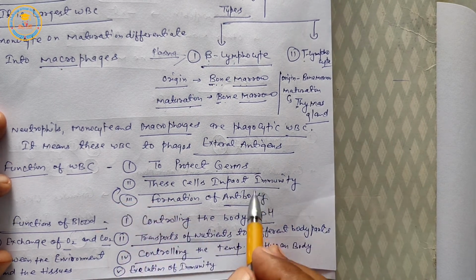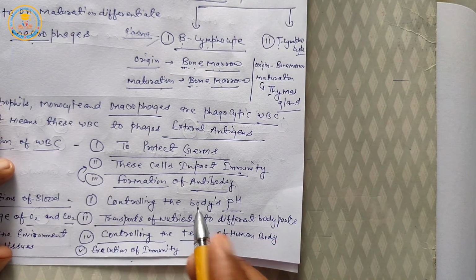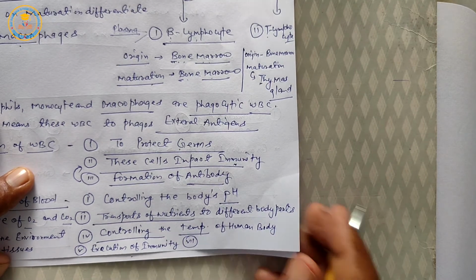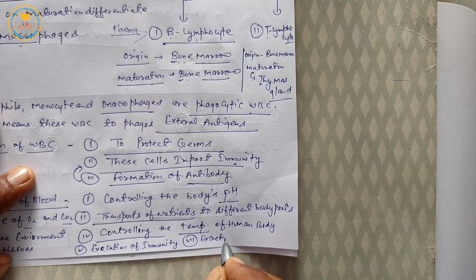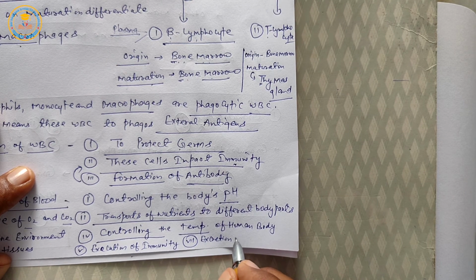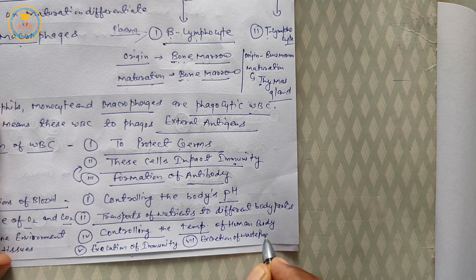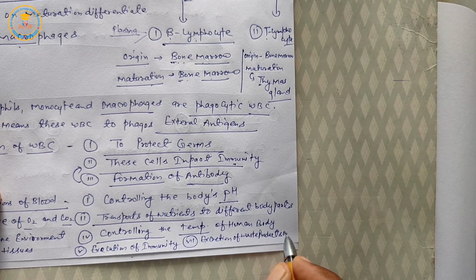So WBC increase immunity, so blood executes immunity. Next is excretion of waste products out of the body.